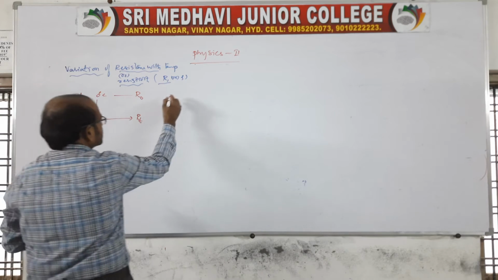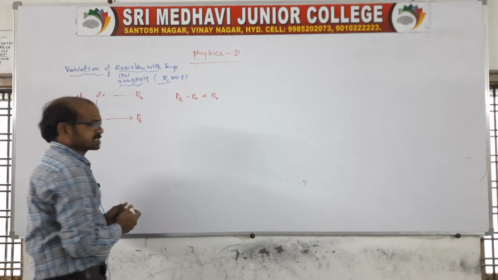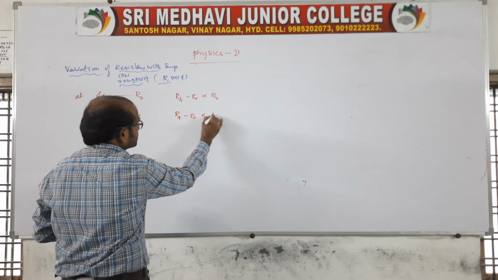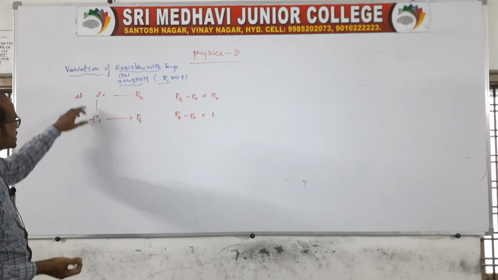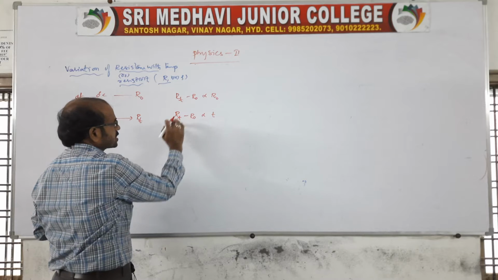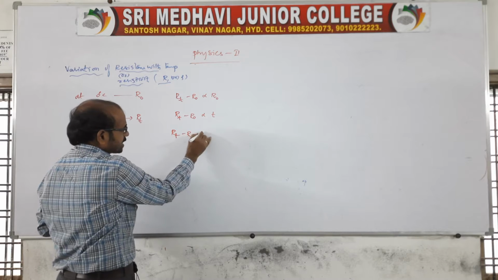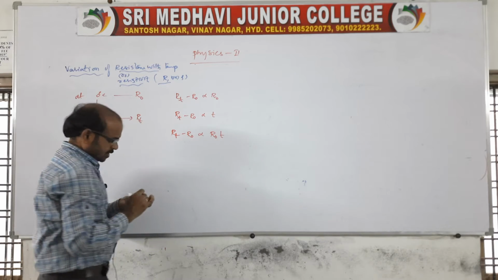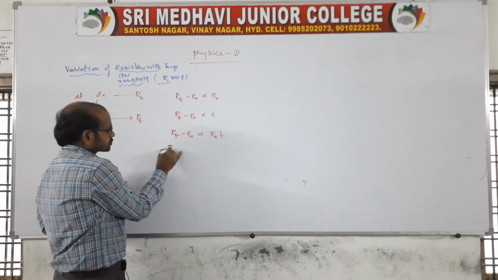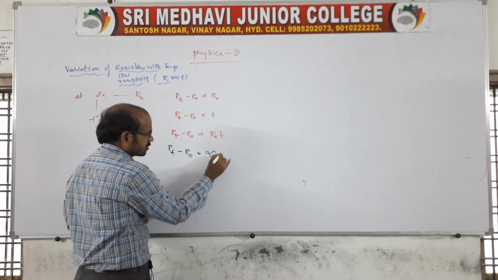RT minus R0 is directly proportional to the initial resistance of the substance, and it also depends on the temperature variation, that is T minus 0, so better to take directly T. Now on the left side, RT minus R0 is directly proportional to R0 into T. Now let us introduce a constant, so RT minus R0 is equal to some constant, which we write as alpha.